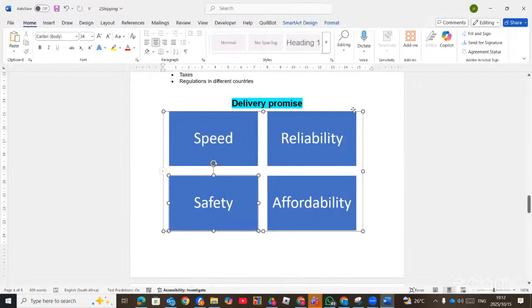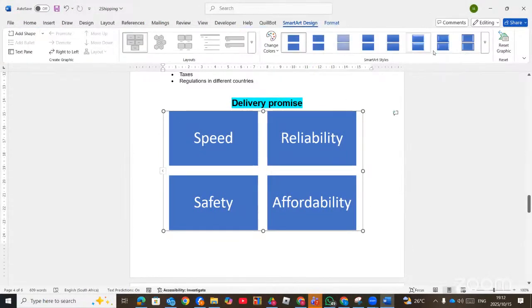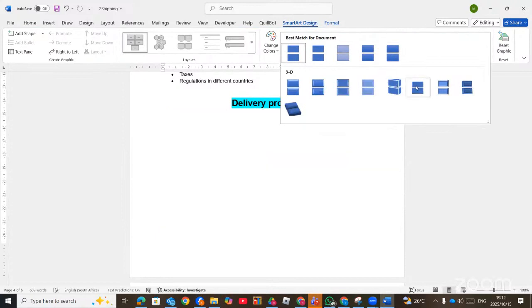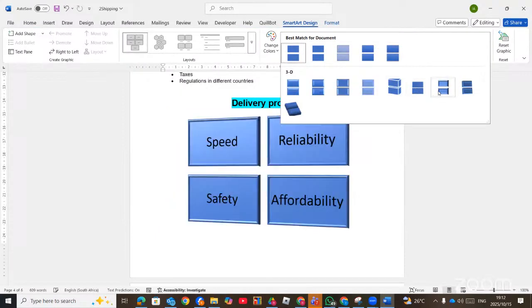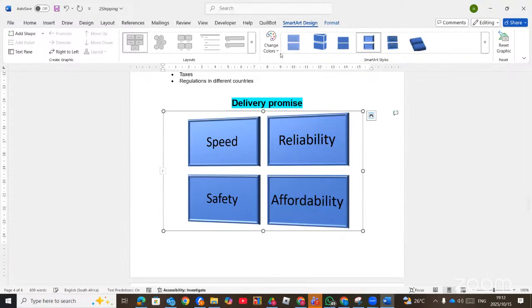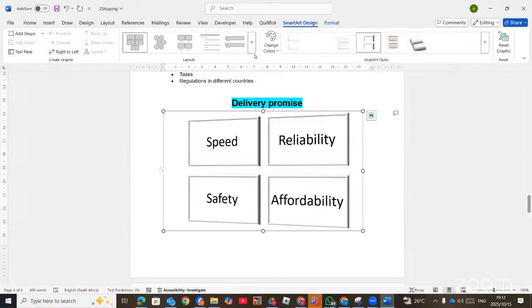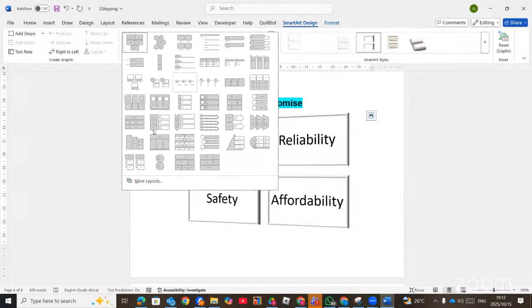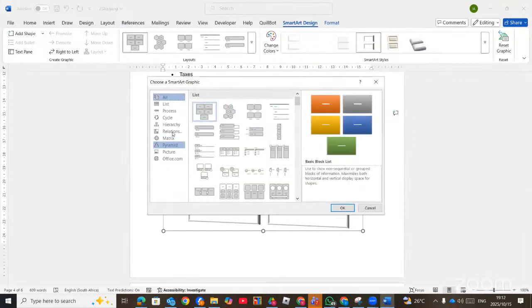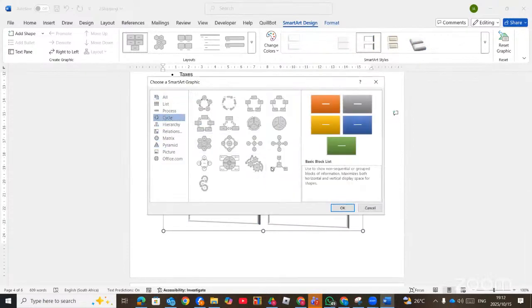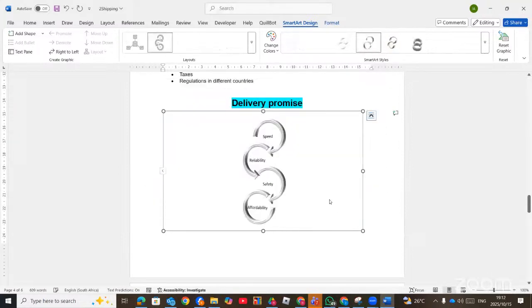And then now I can go back and change my SmartArt. This one is metallic scene, and then the color is this one. Then the layout was also changed. More layout, which is circle. And then okay. Right, so now we have our right SmartArt. So if it's giving problems, you can start all over, then you type them inside, then you'll be able to change the layout.